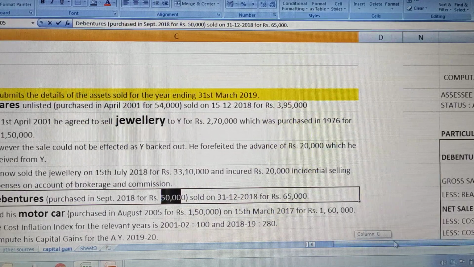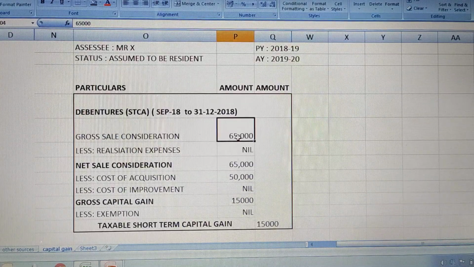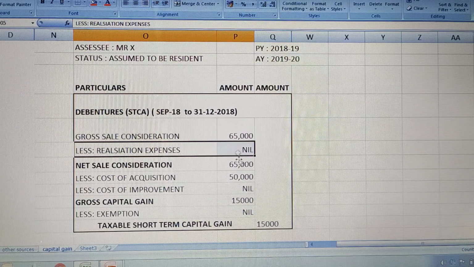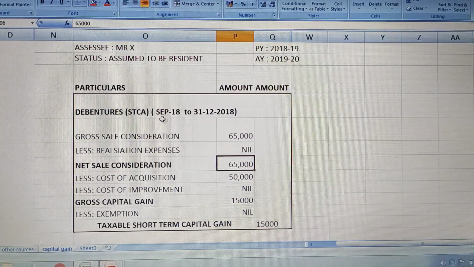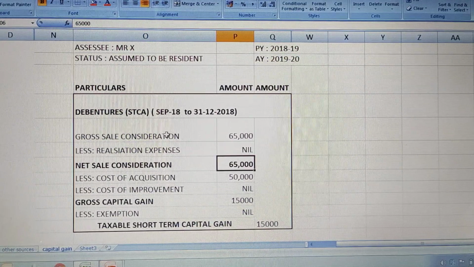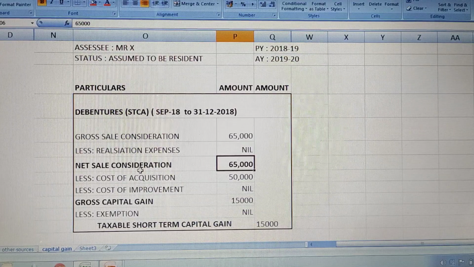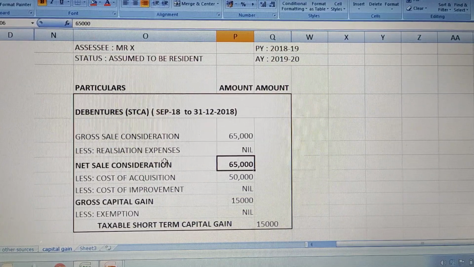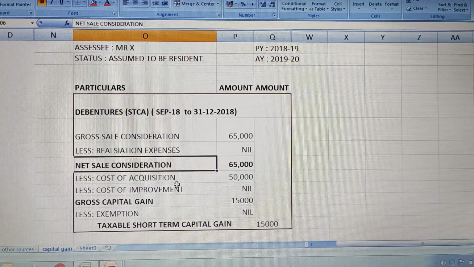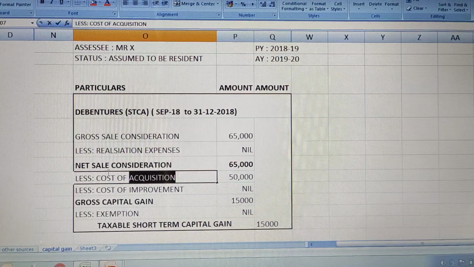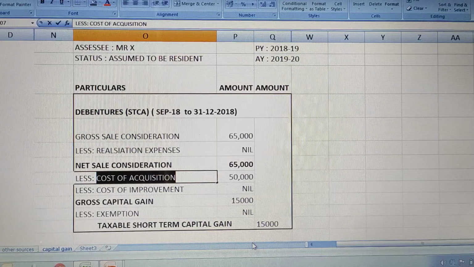Remember these values. Sale consideration is 65,000. There is no information on realization expense or sale expenses, so if you subtract this, you will get the same answer of 65,000. That is net sale consideration minus cost of acquisition. Because this is short term, we directly use the cost of acquisition instead of the indexed cost of acquisition.